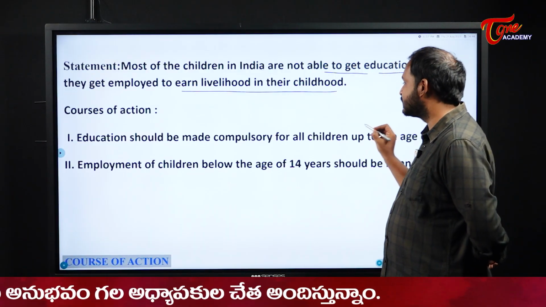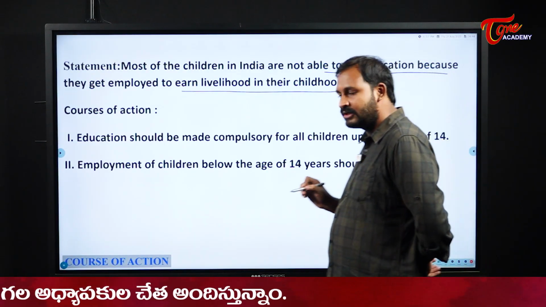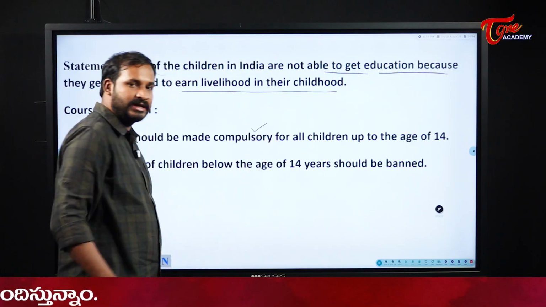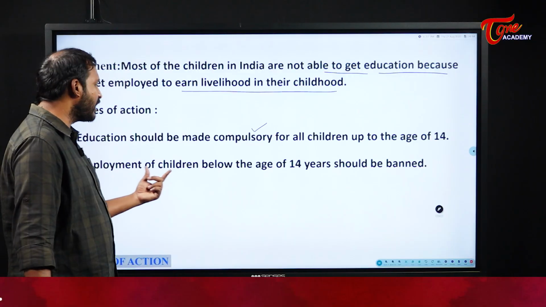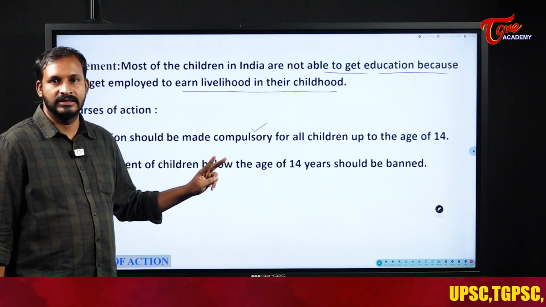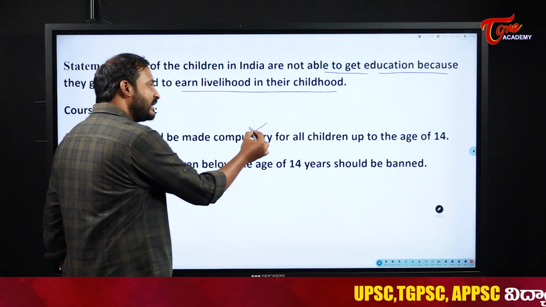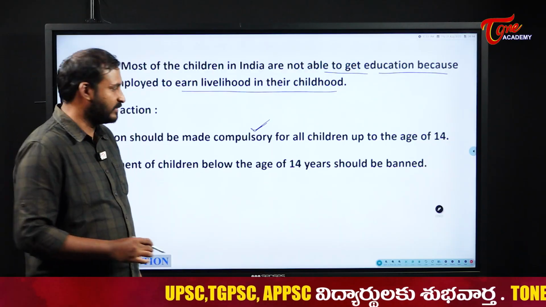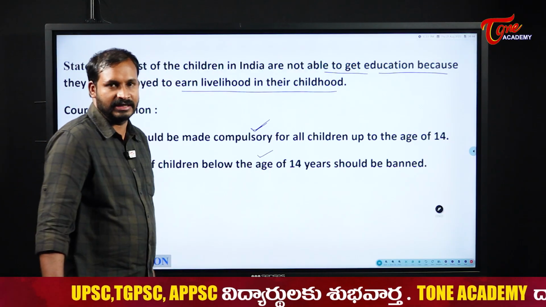Education should be made compulsory for all children up to the age of 14. Yes, that is a good one. We should make it mandatory so that it can be avoided. Next one, employment of children below the age of 14 years should be banned. We should do both things. One is to make education mandatory and the other is to ban employment below 14 years. So, here actually both are correct.